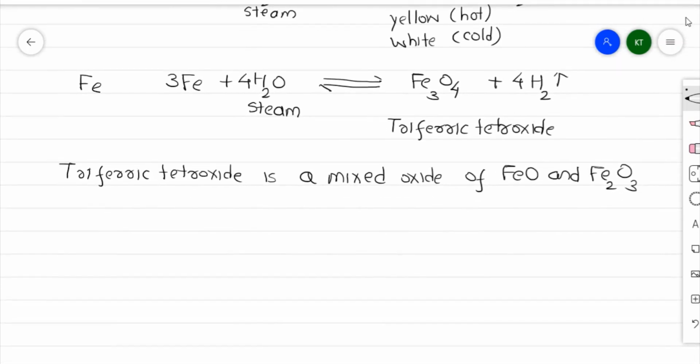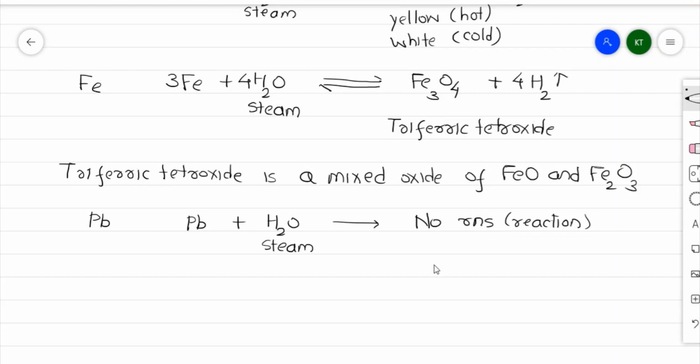Now the next metal is lead. Generally, when I react lead with steam, I do not get anything, so no reaction is seen. Here I can write it as no reaction, in short form. Some of you may not be able to grasp what's written. So it's no reaction. This is the reaction of metals with water.